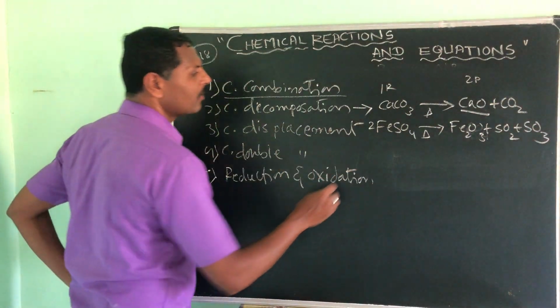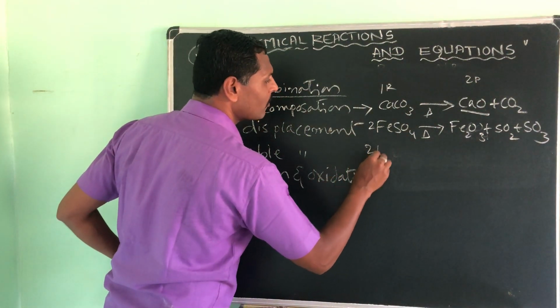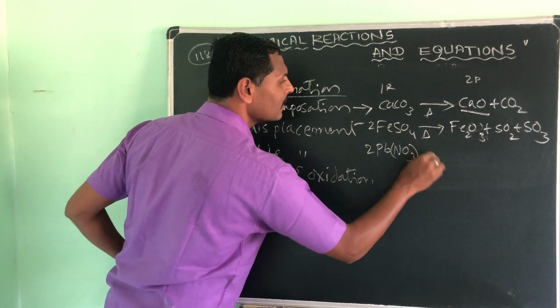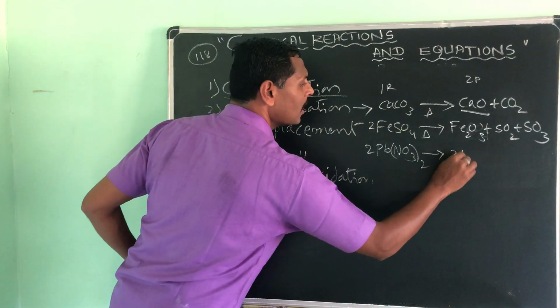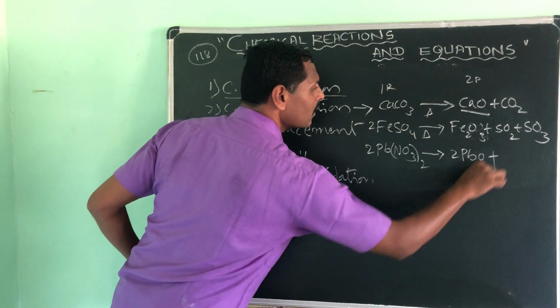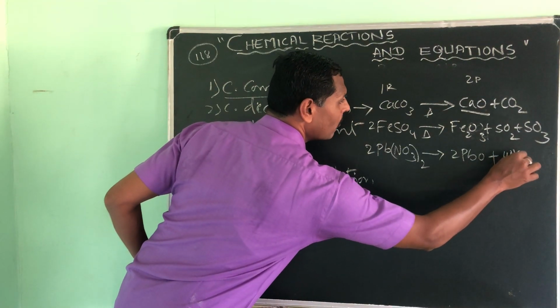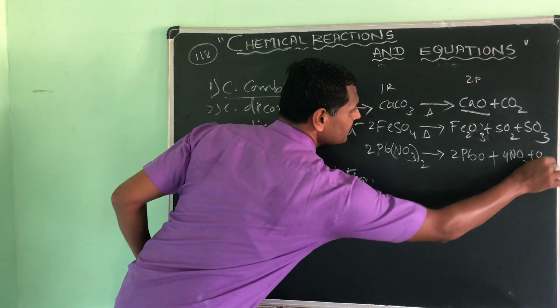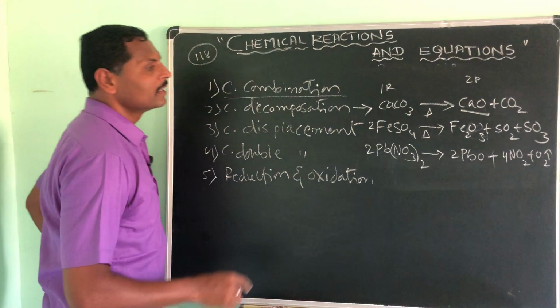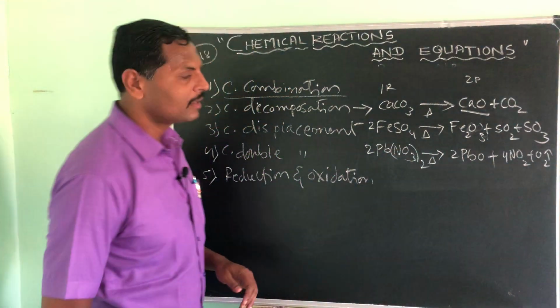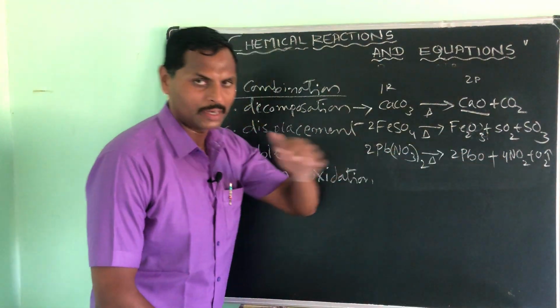And if you take 2Pb(NO3)2, you will get PbO, lead oxide, plus 4NO2 plus oxygen. Like this, one reactant is giving two or more products.